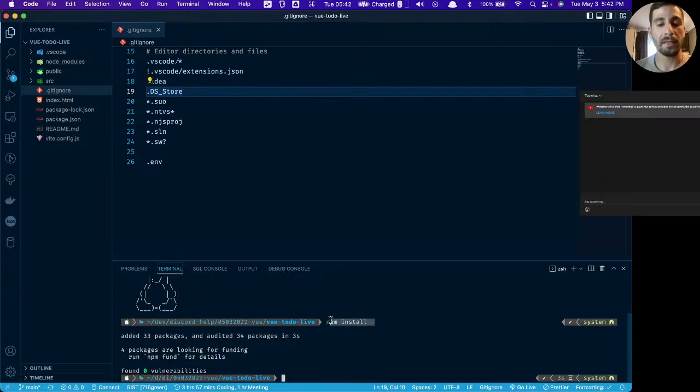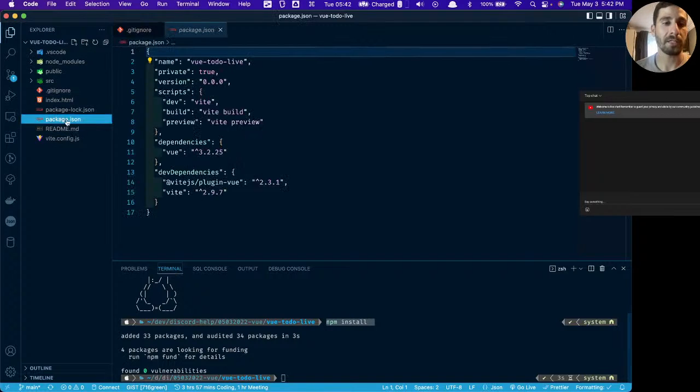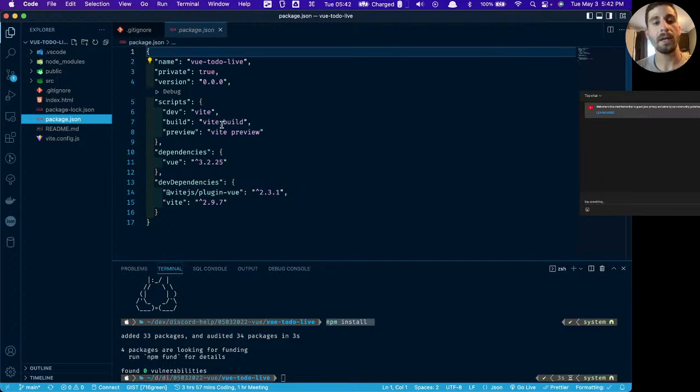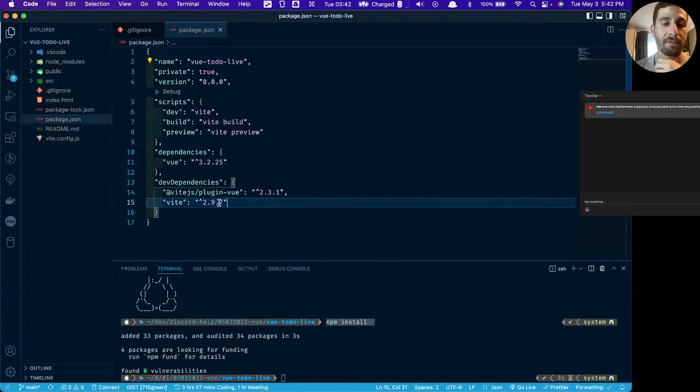Now all of our dependencies are installed. If we go to our package.json file, we can see what that is. All we have is Vite installed as a dev dependency, the Vue plugin for Vite, and then the actual dependency, which is Vue.js. We're in version 3, which means we can use the composition API or the options API. Then we have a few scripts: dev, preview, and build.